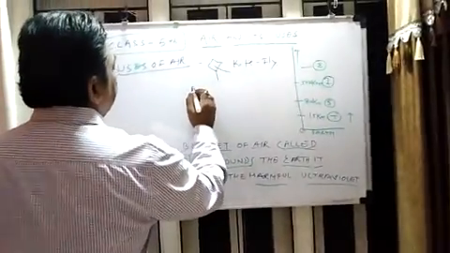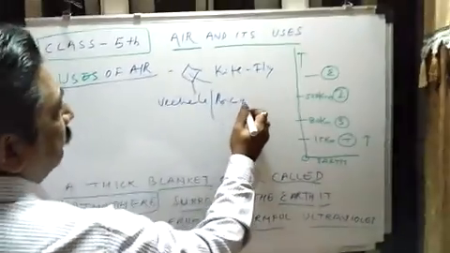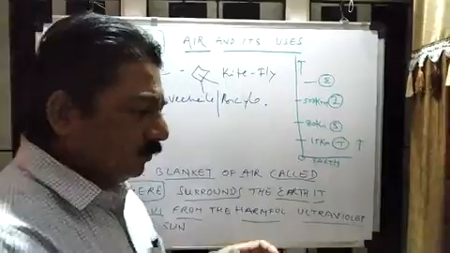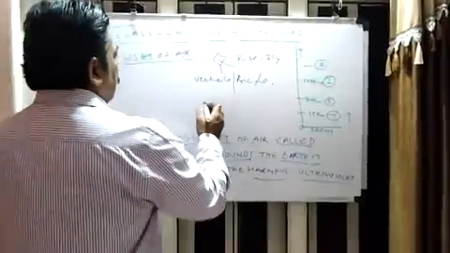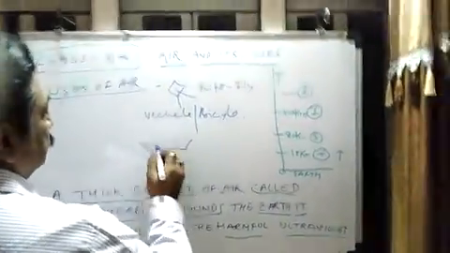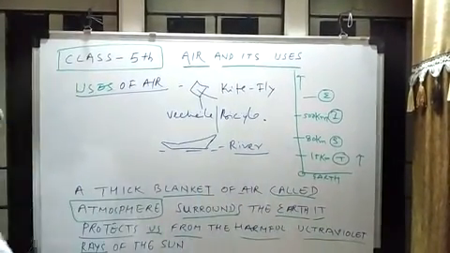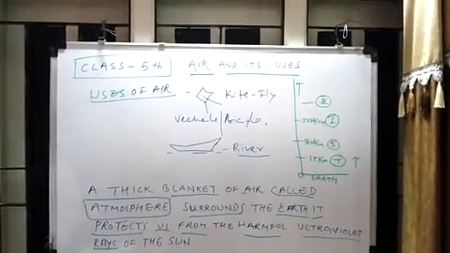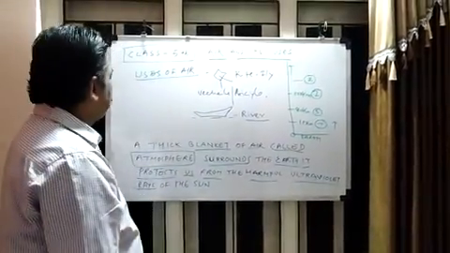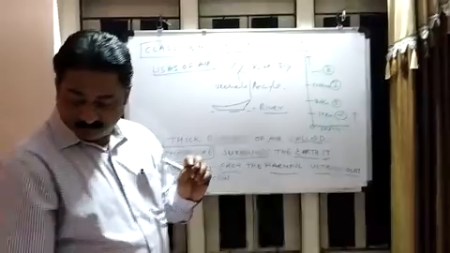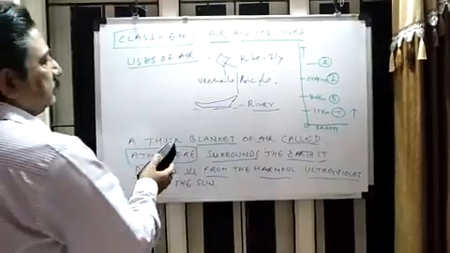Bicycle or any vehicle: we put air inside the vehicle, and then only the vehicle will run. Boat: when a boat is traveling in a river, it cannot move without air. Even without air, we cannot exist. No human being can exist on the earth without air. So these are the basic uses of air. You know very well the uses of air.